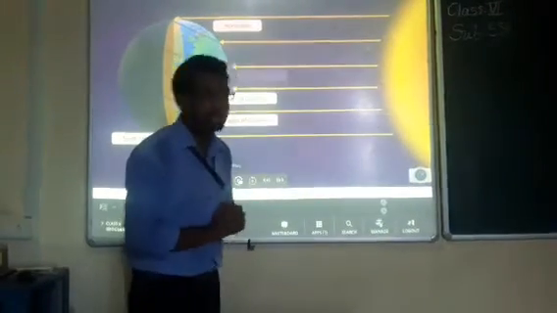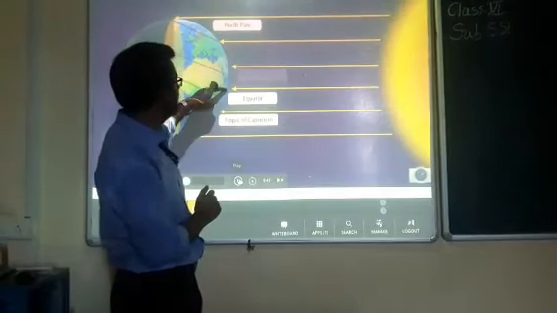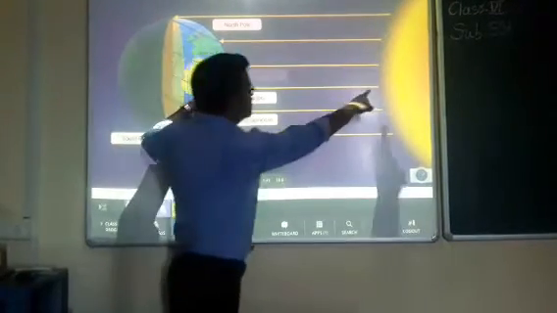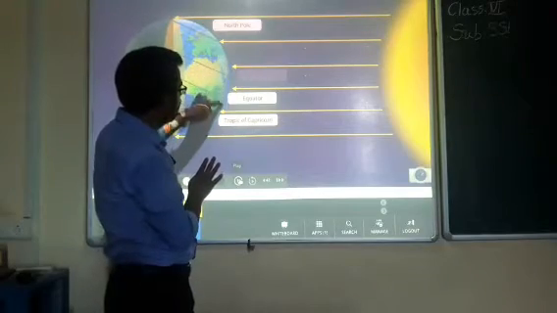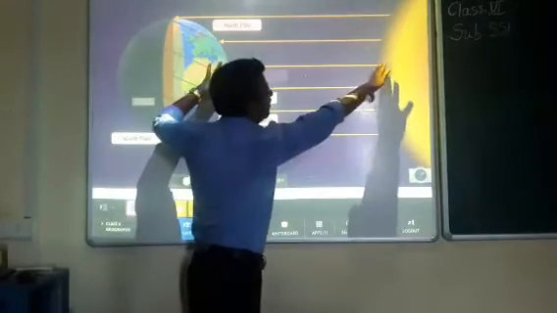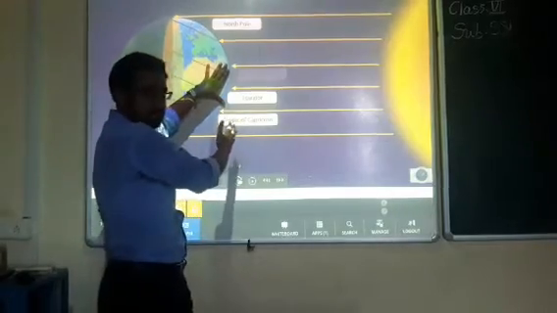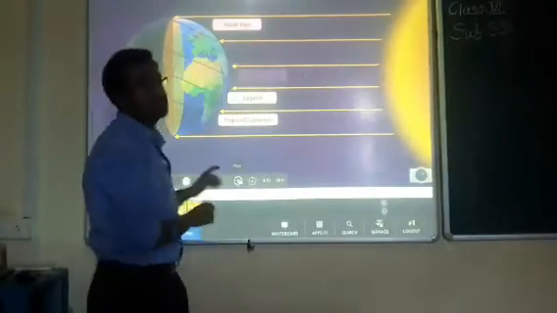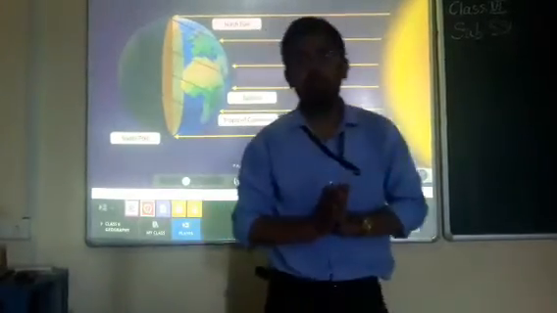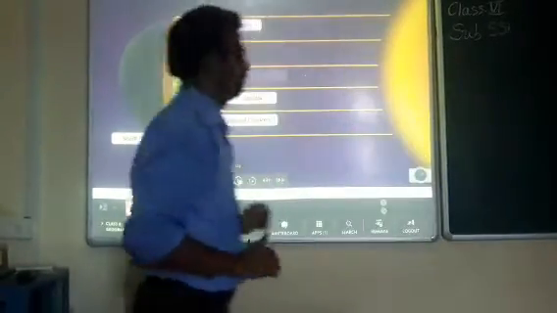Just look at this diagram. The place which is very near the equator, the sun rays are very close, right? Whichever region is very near the equator, the sun rays reach there very fast and in a very large amount. But if you look at this pole, in this place the sun rays are not able to reach properly.